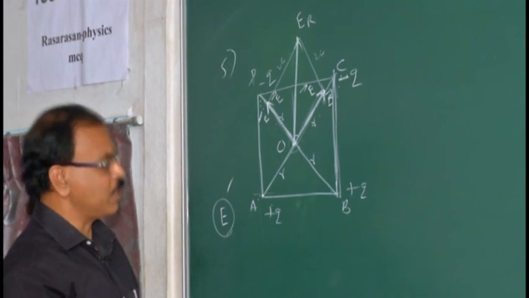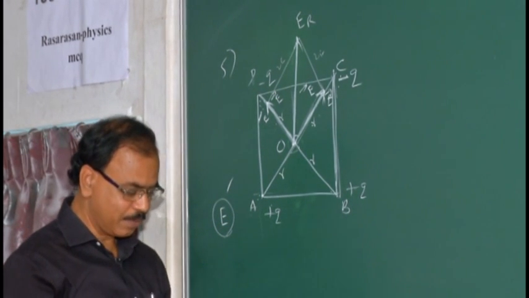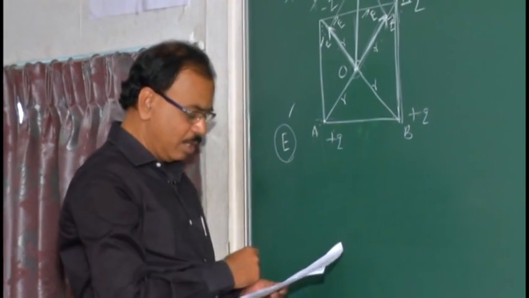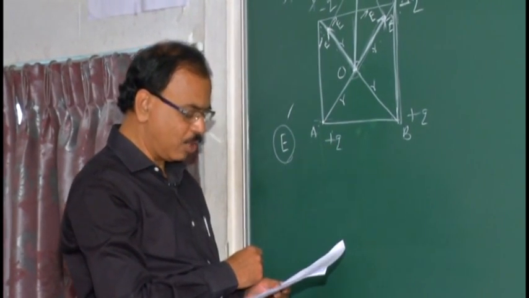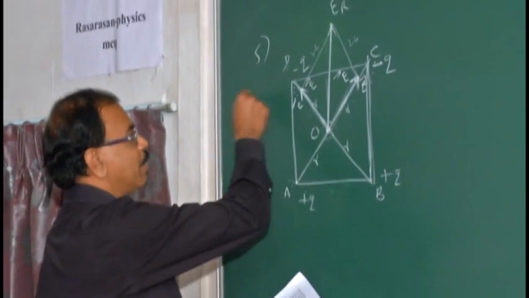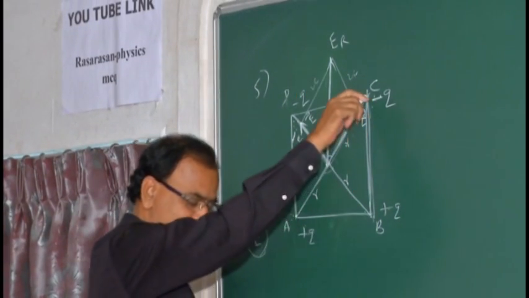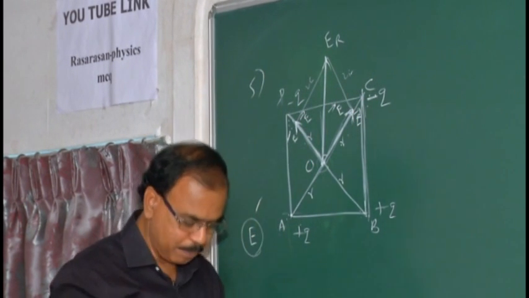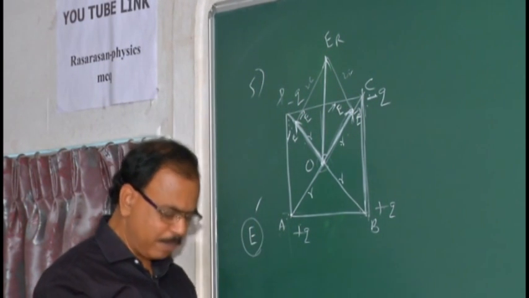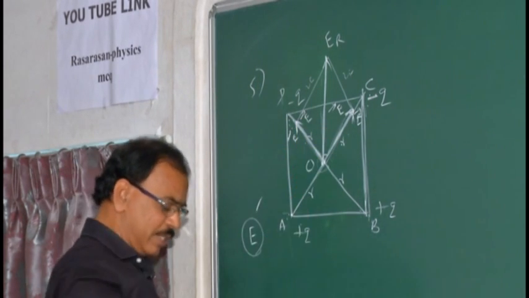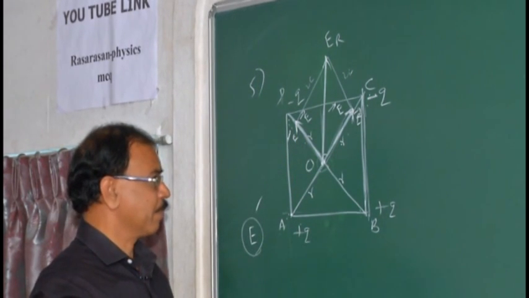Sorry, parallel to BC, yes, it is available. The first option, parallel to AB, no. The third option C, acts parallel to CD, no. So this is parallel to BC. Option B says acts in the direction parallel to BC. So the second option is correct.